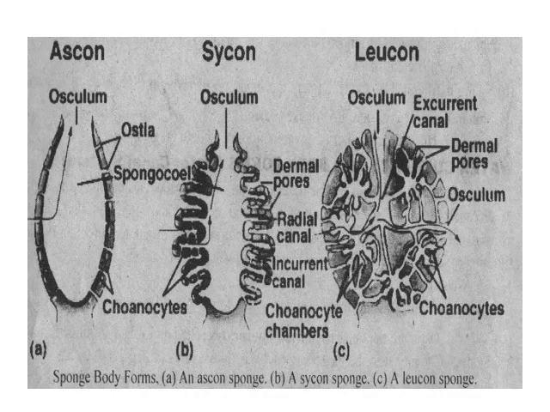Here you can see the types of sponge: Ascon, Sycon, and Leucon. Ascon sponge has a single opening, which is called the osculum, for the exit, and ostia for the entry of water. A spongocoel cavity is there. Then Sycon, the osculum is there. Then the dermal pore.